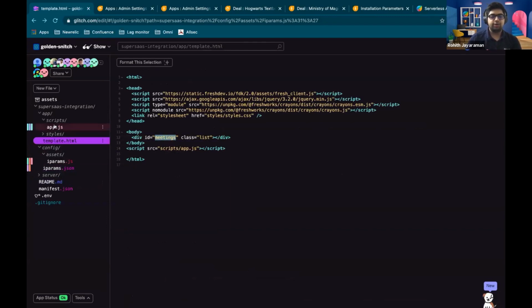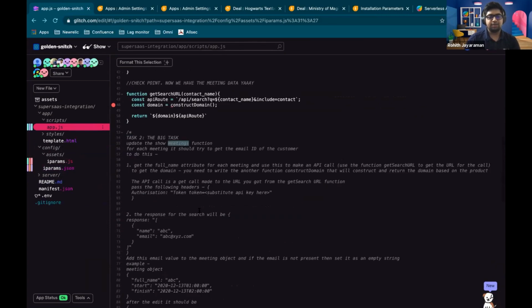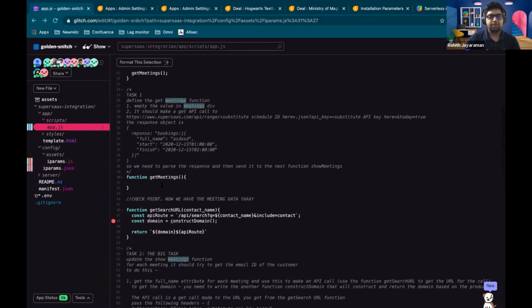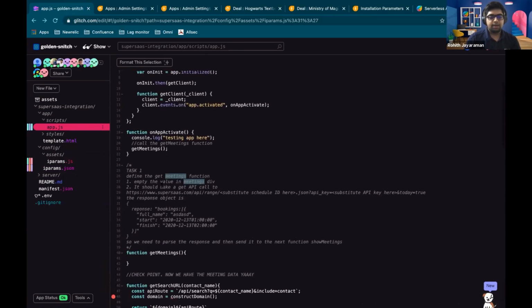Basically we're first going to empty this, very similar to how we're setting it here. And then we're going to make the API call to this URL. All you need to do is make this get API call, and substitute the schedule ID from the iparams as well as the API key from the iparams.